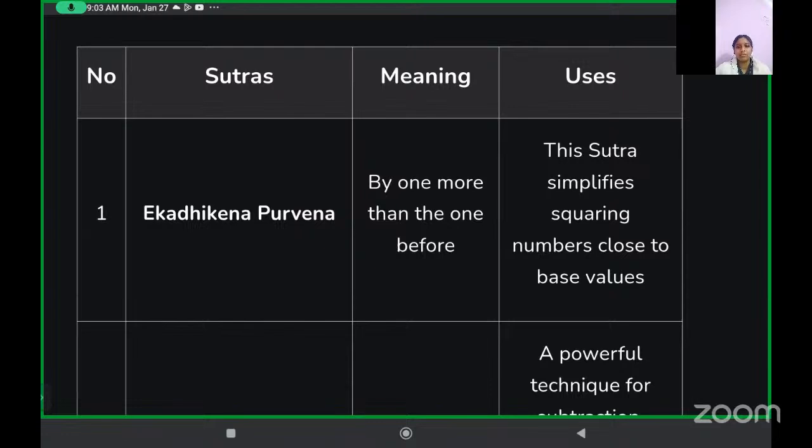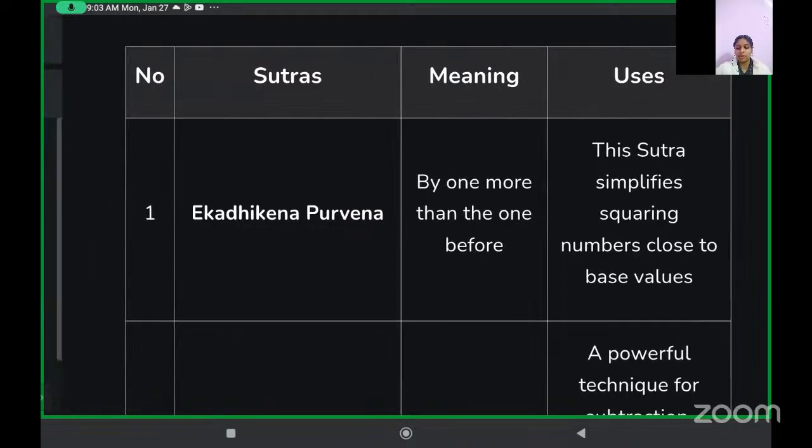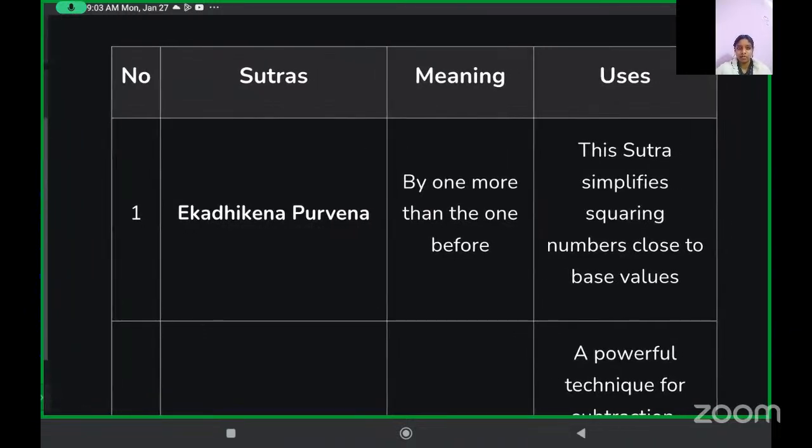Ma'am, and then these are the sutras for both of the two chapters, right? Yes, all together. Okay, ma'am. Thank you.